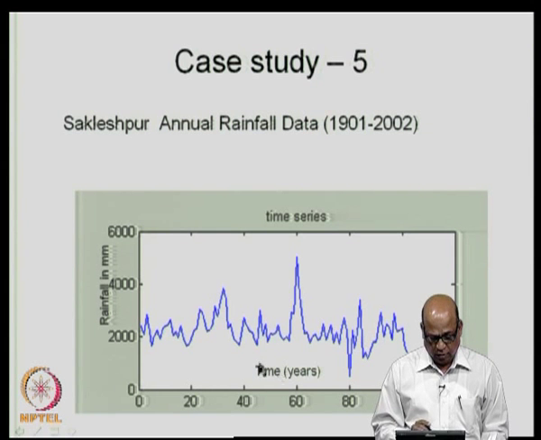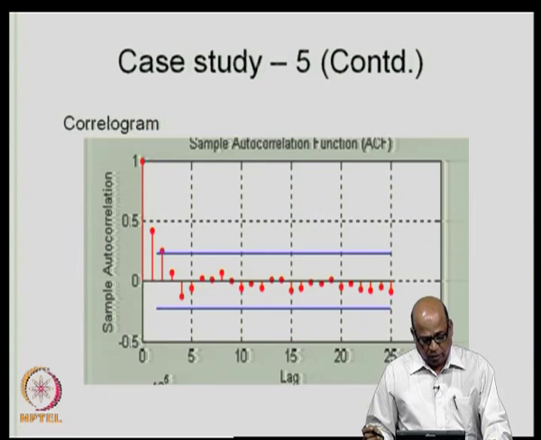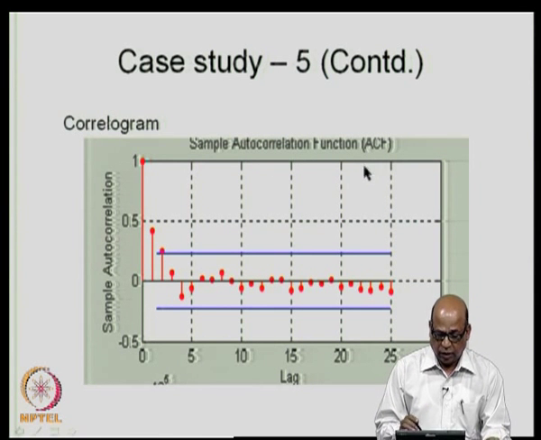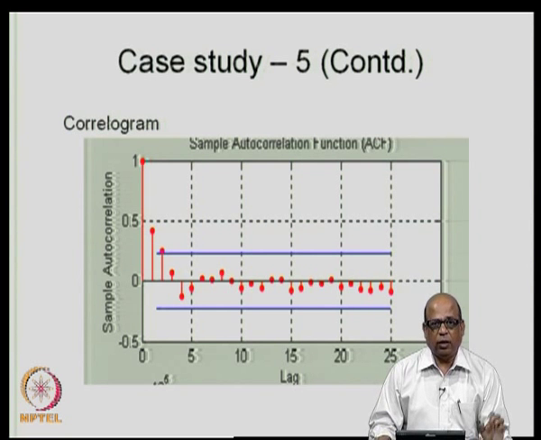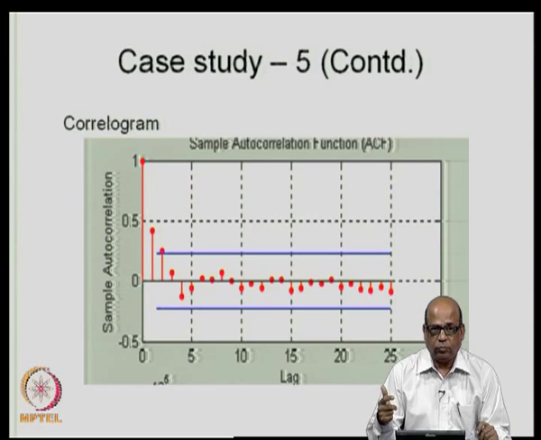So, you get the time series plot like this, and then we look at the autocorrelation ACF and the partial autocorrelation, and then we go on to build the models and look at the type of models that we get, for synthetic generation as well as one time step ahead forecasting.